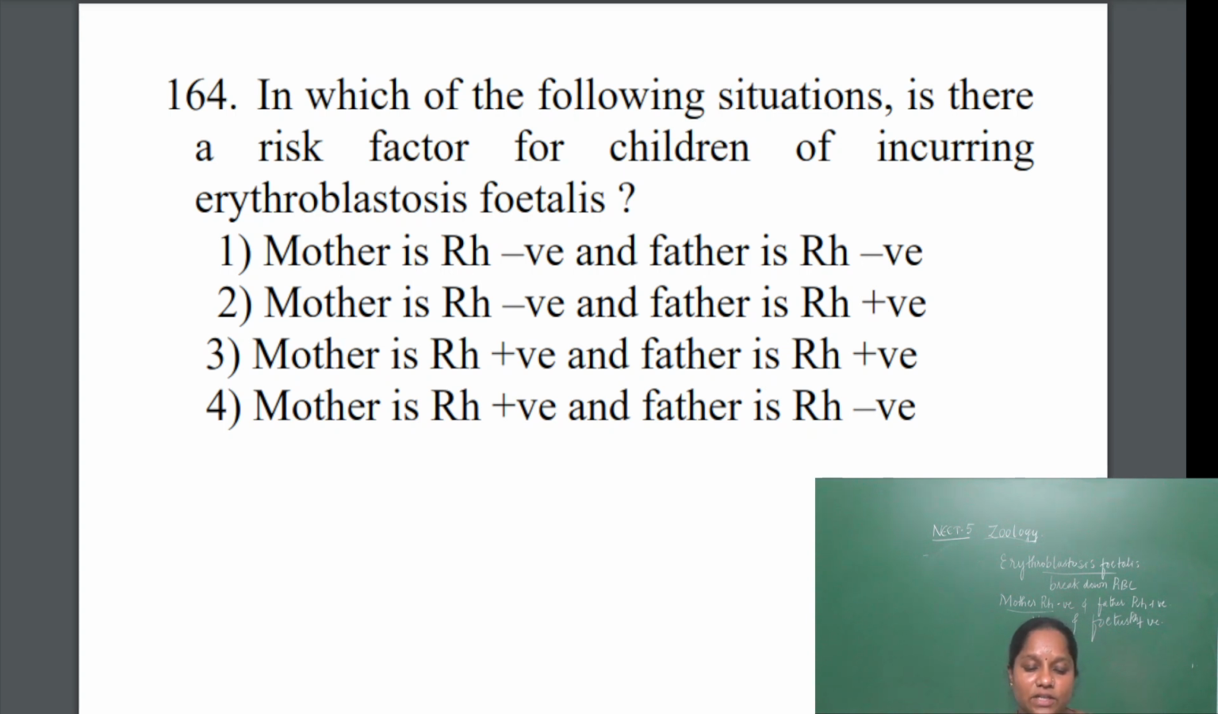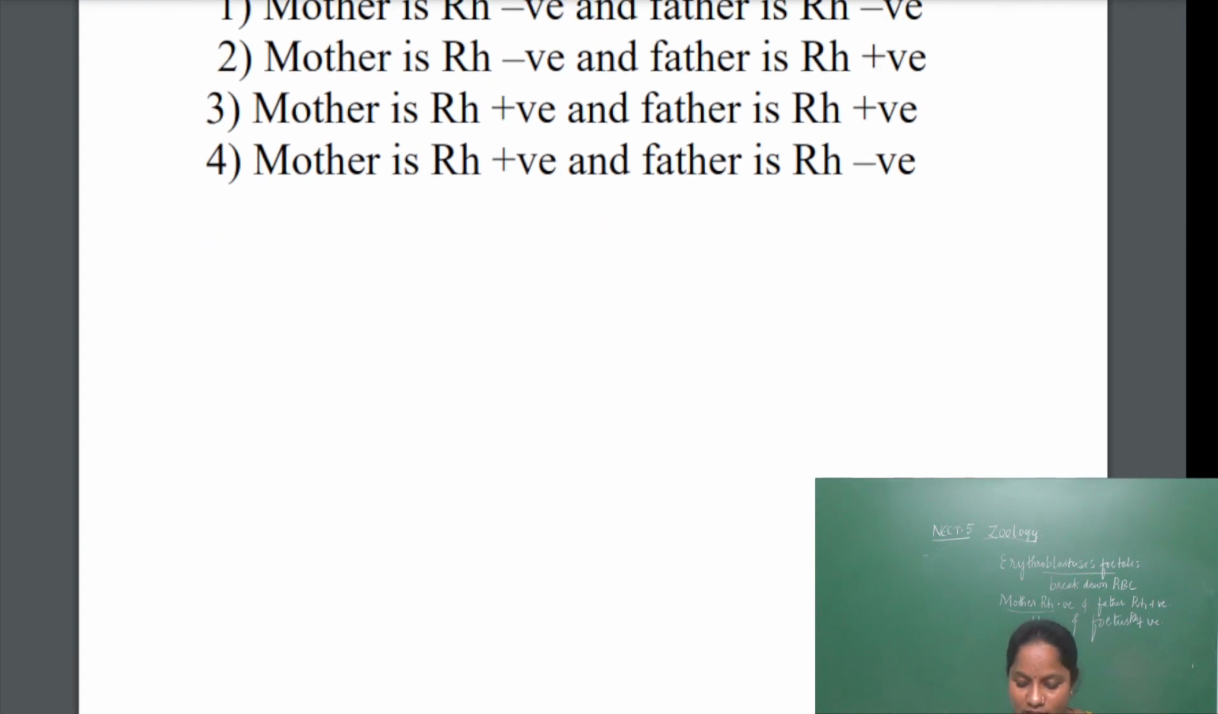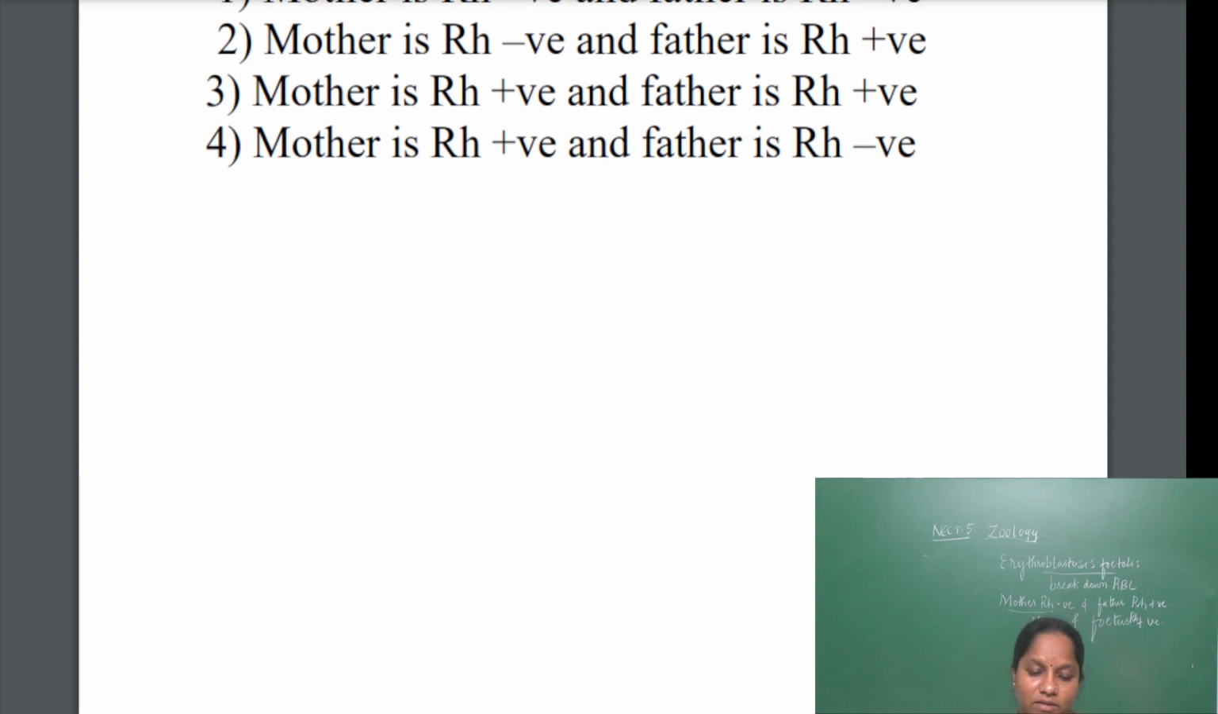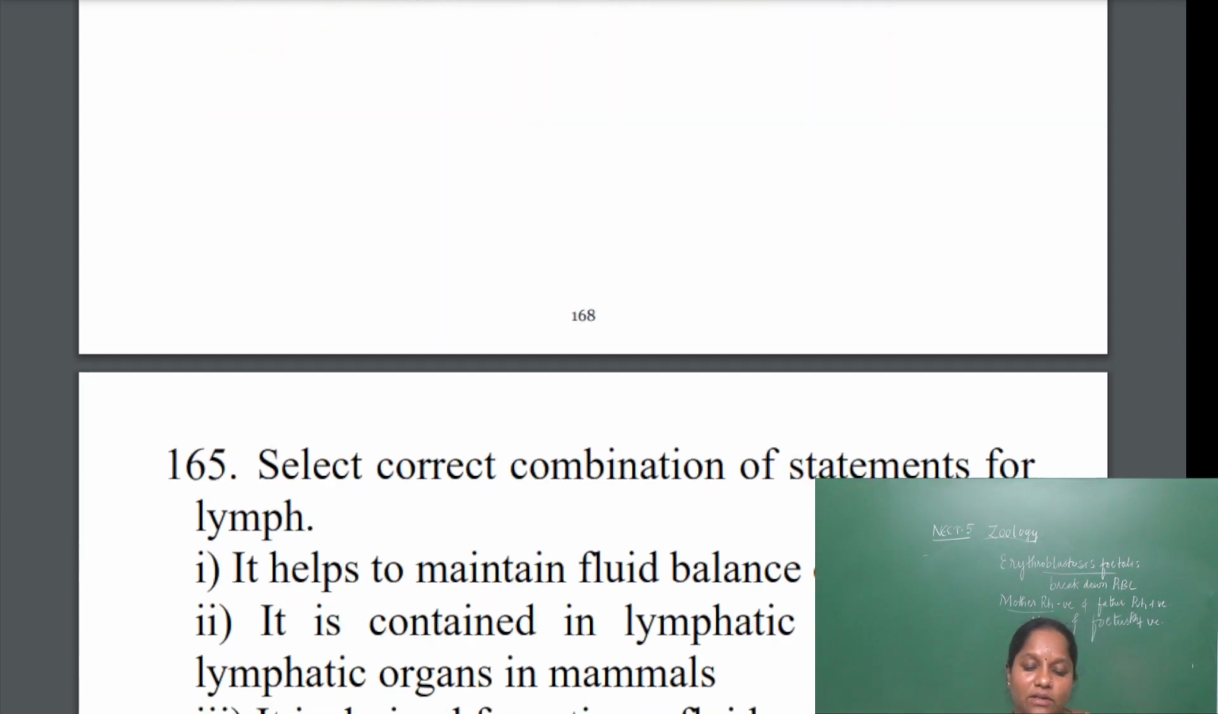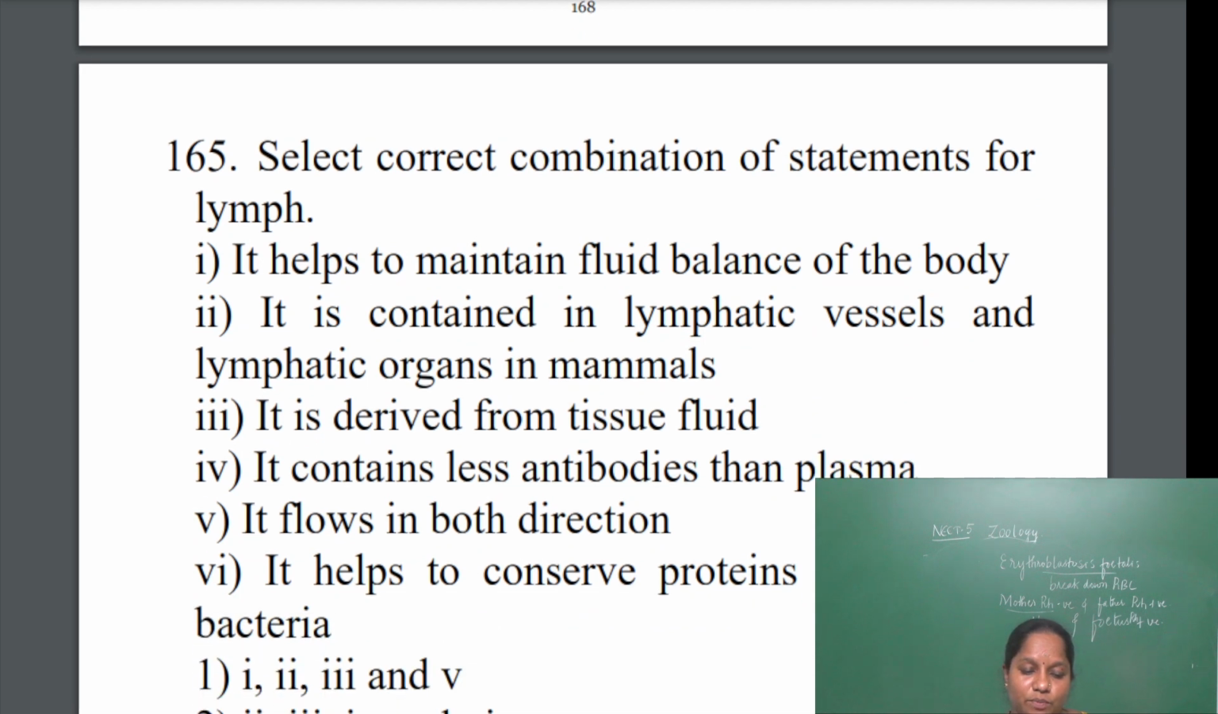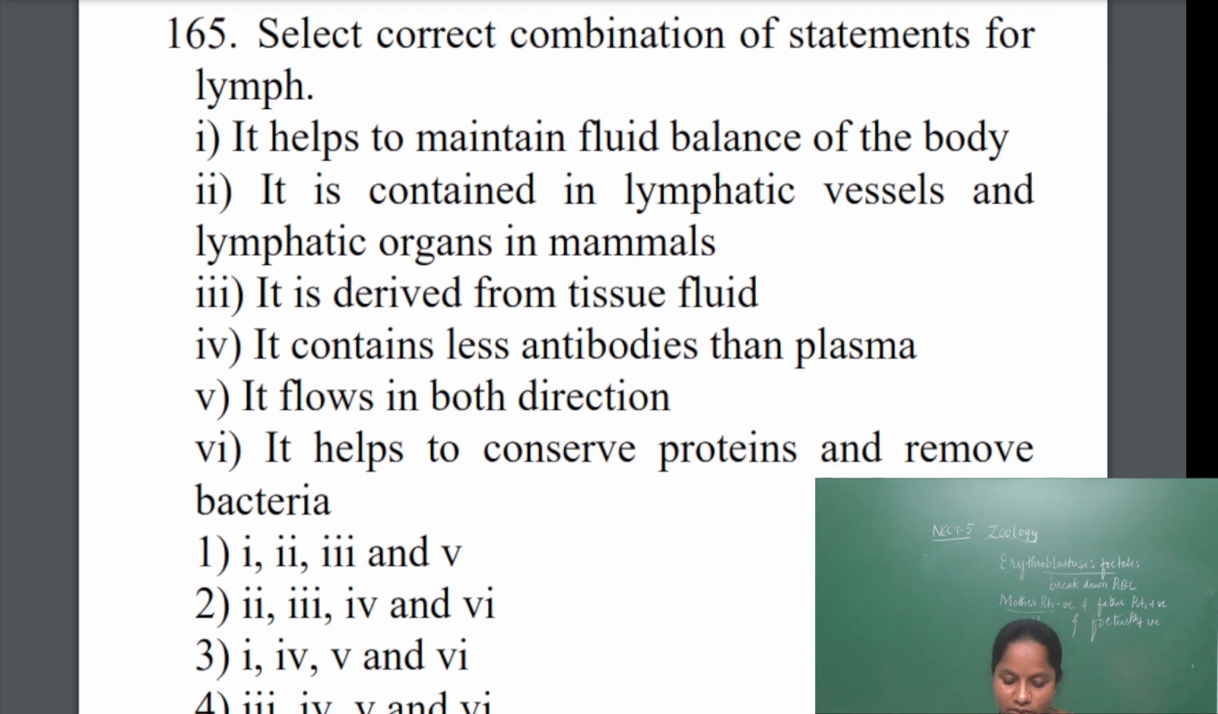Mother is Rh negative and father is Rh positive. Due to that, the condition will lead to erythroblastosis fetalis and the fetus may die. So they prefer that after the delivery of the first baby, the mother should be given an injection called Rhogam, so that she can save the second baby.